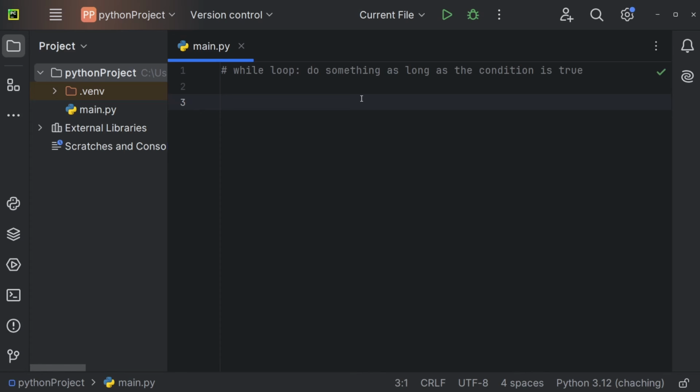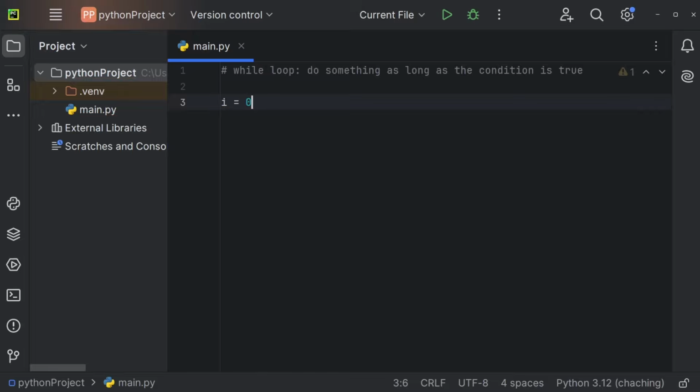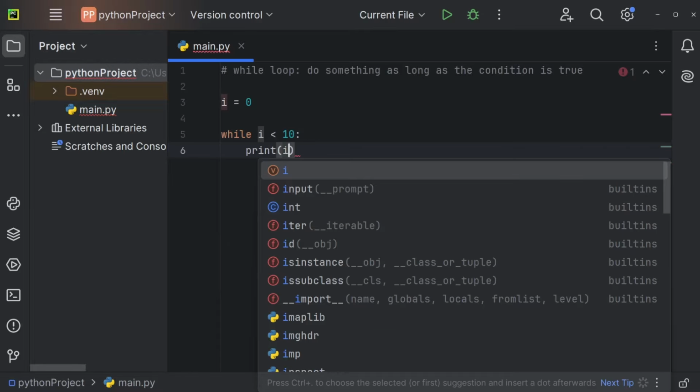Let's now understand the while loop. The while loop will allow you to do something as long as the condition is true. Let's, for example, create a variable, i, and that one could be equal to 0. And now we want to print something in the console while i is less than 10. And while i is less than 10, we always want to print i.